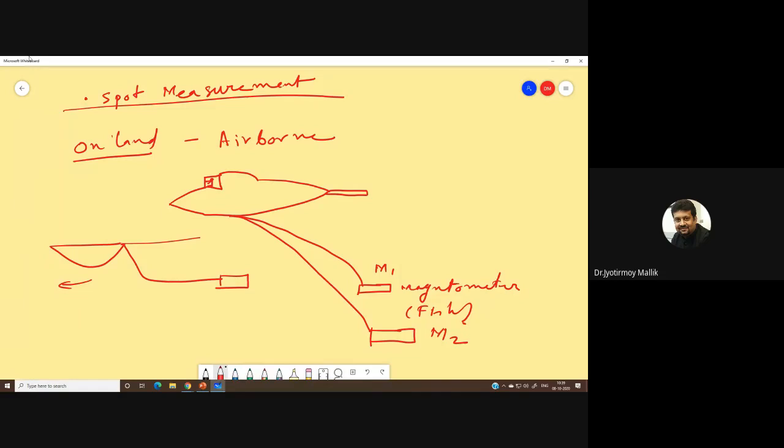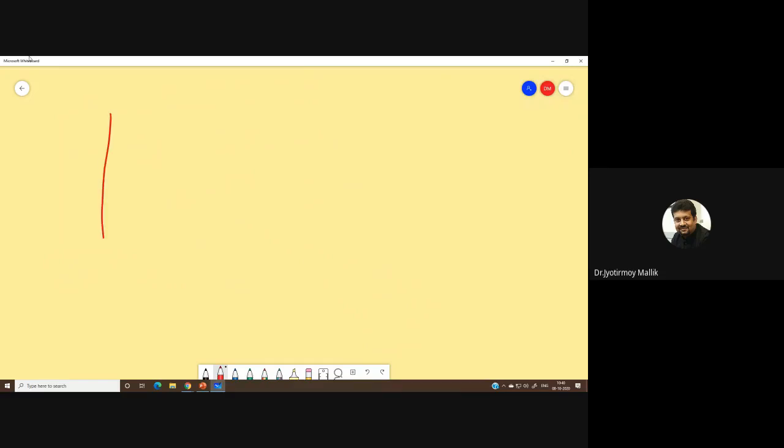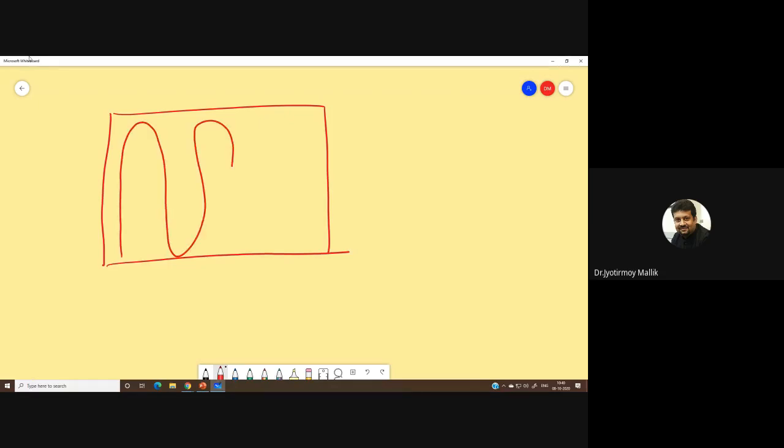Now if I look at an area, suppose this is the 2D map area on which the magnetic survey is done. The plane essentially flies like this, and then it will fly like this.